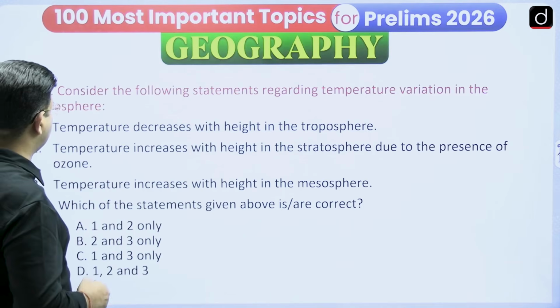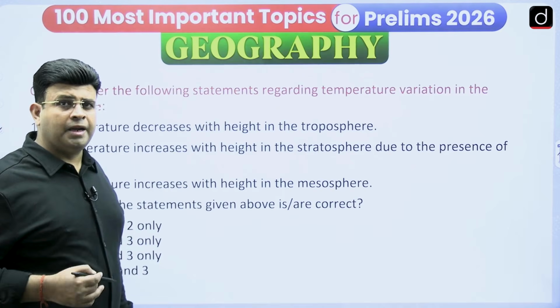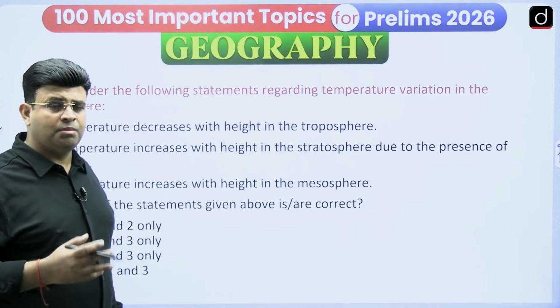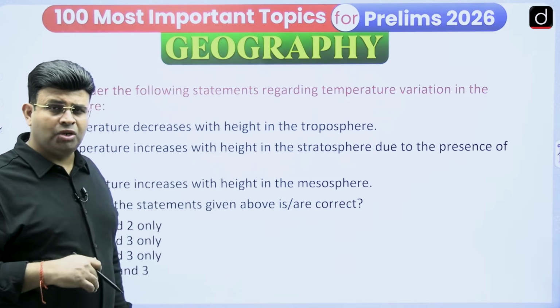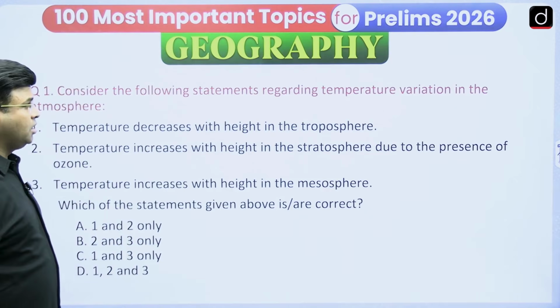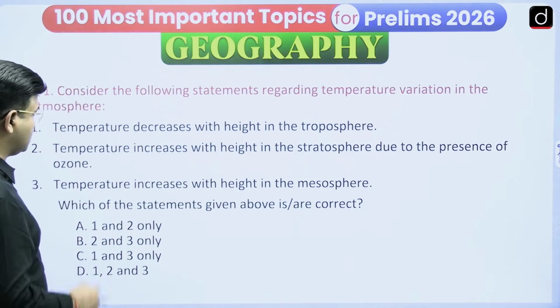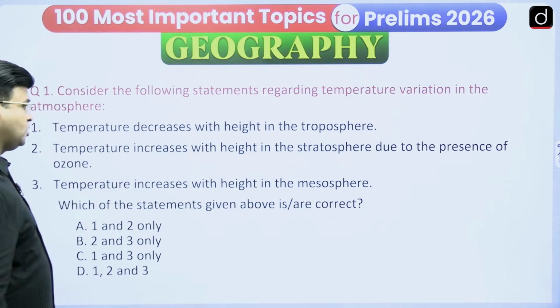So you have to answer this question, please. If you answer this question, it will be very helpful for you. If you are not able to understand, then go back and see this related part of the video again. Consider the following statement regarding temperature variation in the atmosphere. The temperature decreases with height in the troposphere. It has been said. You have to say whether it is right or wrong.